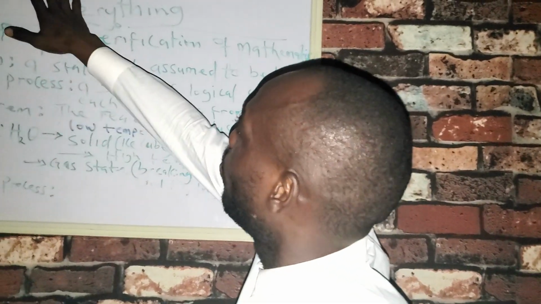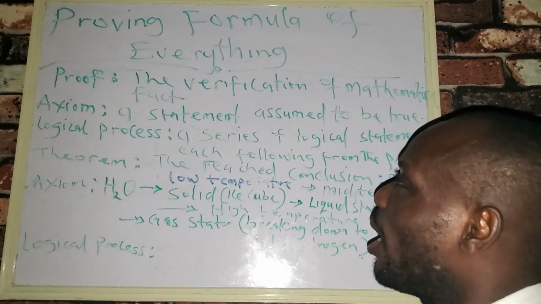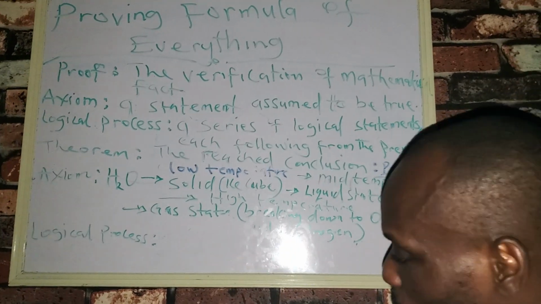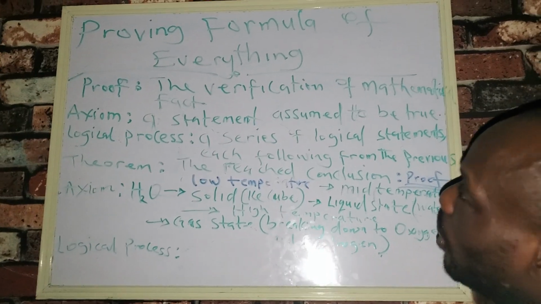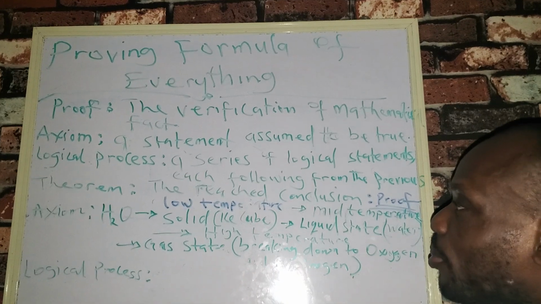In today's video, I want us to dissect proving the formula of everything. Now, we're going to see how we can prove the unification of quantum mechanics to classical mechanics, because that is what the formula of everything is all about.